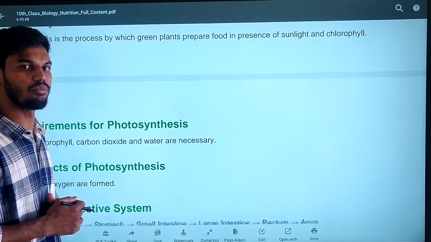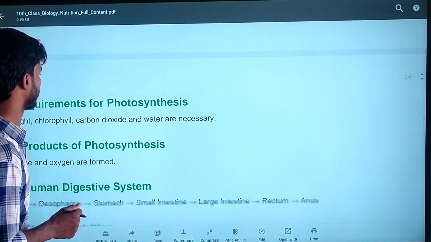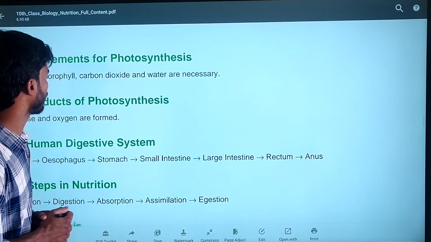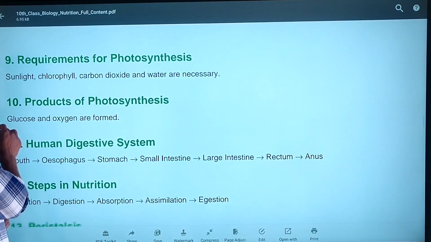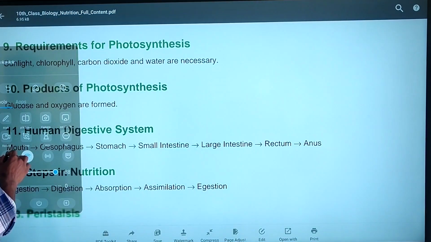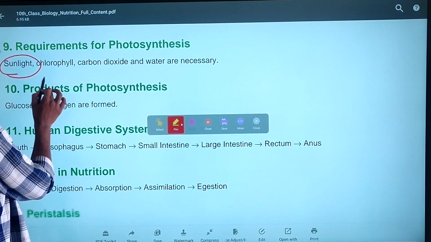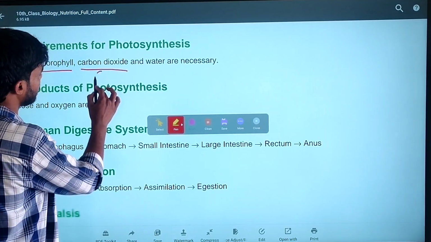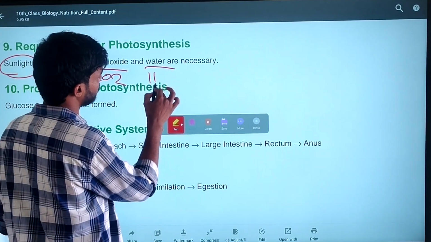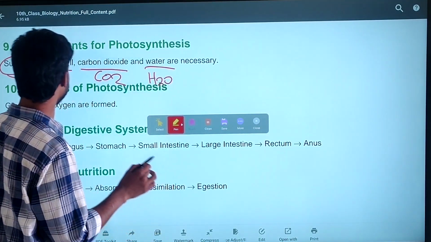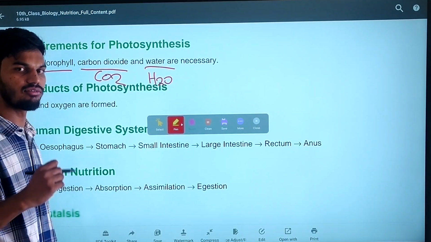Those are known as autotrophic nutrition. So what are the requirements for photosynthesis? I told you four things. Plants prepare their food in the presence of four elements: sunlight, chlorophyll, carbon dioxide, CO2, and water, H2O. So these four things are necessary for photosynthesis.